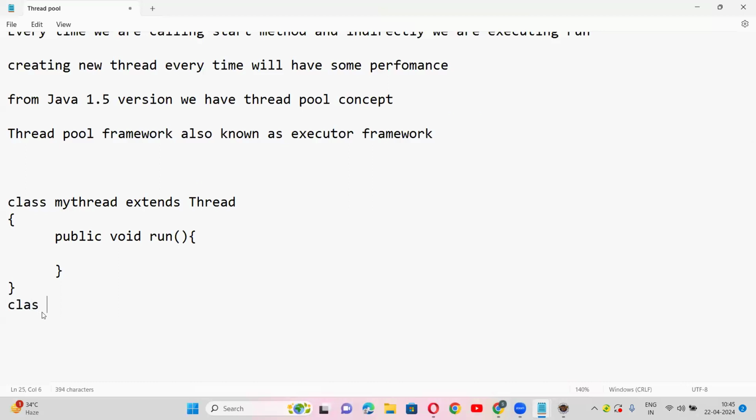We'll create 10 to 20 objects and call the start method, right? Suppose you don't want to go for 10 to 20 classes. What we'll do is obj1, obj2 like that, and call the start method. Is that fine, guys?